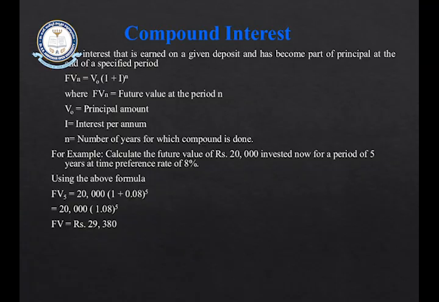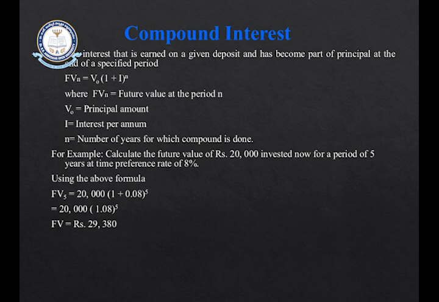Symbolically, if you want to express how to calculate compound interest, the future value of your money at n number of years is equal to V0, or P0, you can call it in any manner. P0 or V0 means the principal amount, multiplied by (1 plus I) to the power of n.